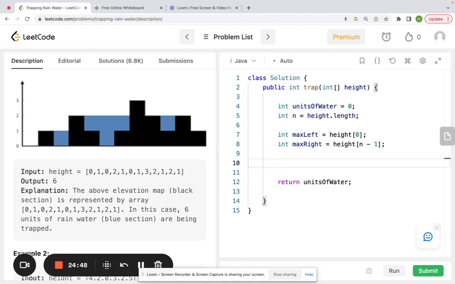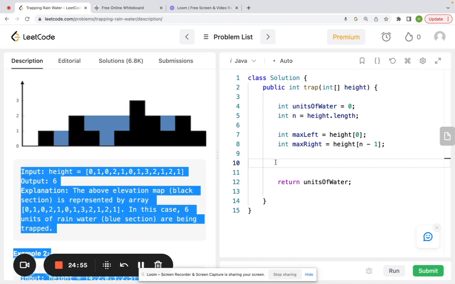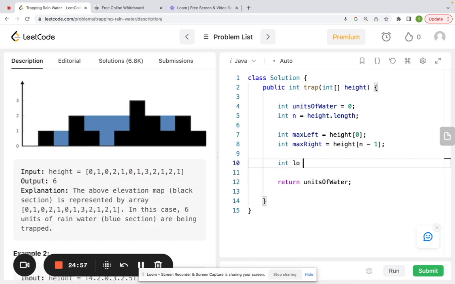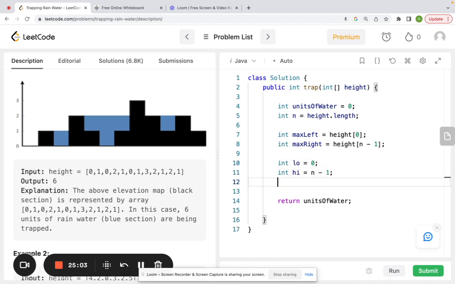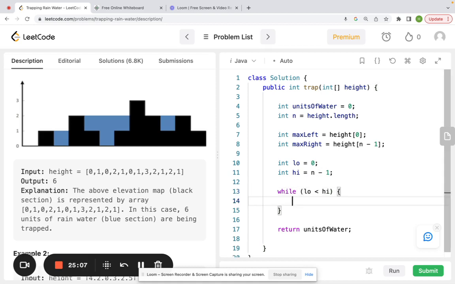Okay, so now we need our 2 pointers that will help us go through these right and left boundaries until they overlap, and we know that we are done. int low equals 0, high equals n minus 1, while low is less than high.